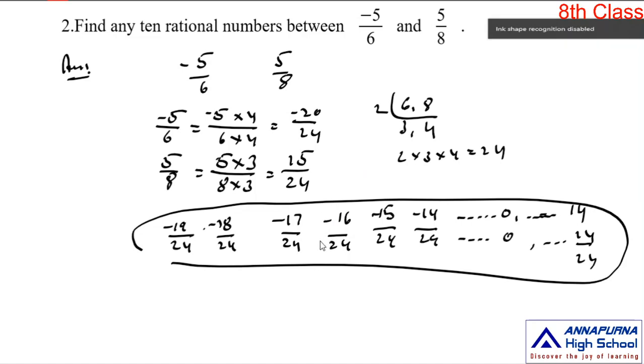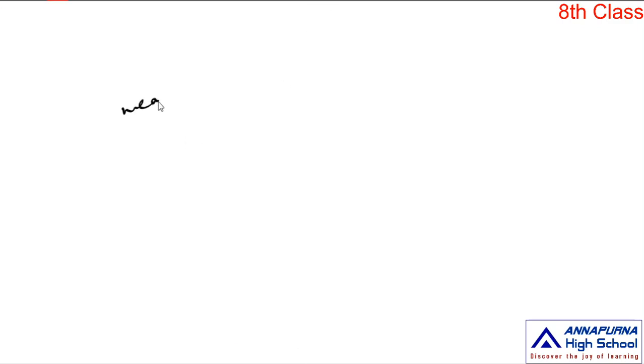Actually, we have an alternative method to find rational numbers between two rational numbers. By finding the mean of the given two rational numbers, we can insert one rational number in between the two rational numbers. So what is the mean? For example, if you take two rational numbers x and y, their mean is equal to (x plus y) by 2. That means you divide the sum of the two rational numbers by 2.